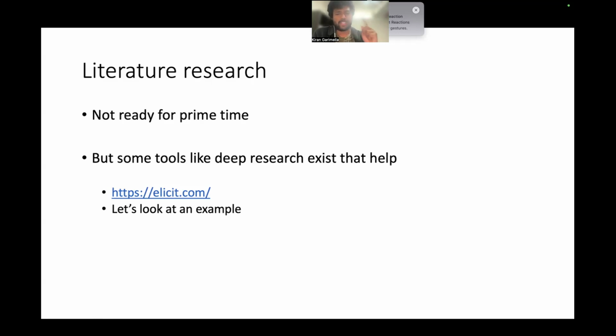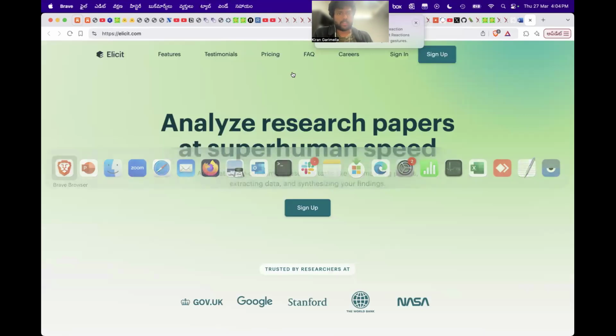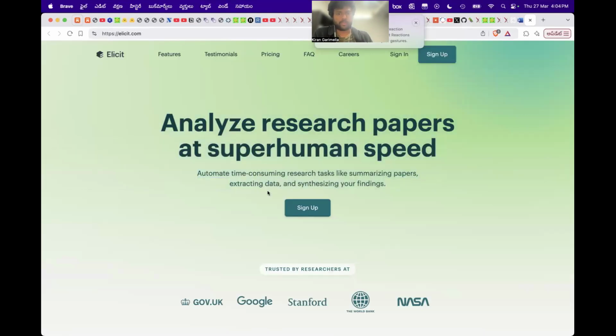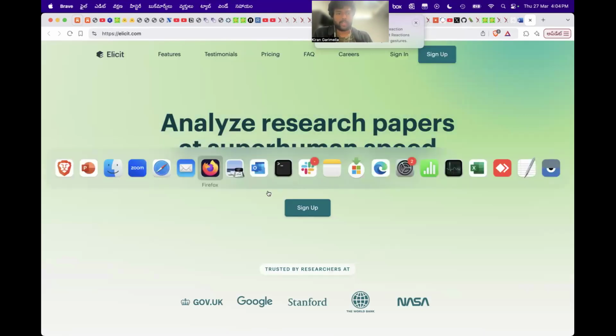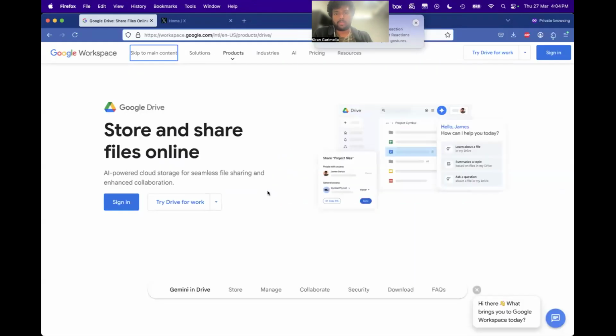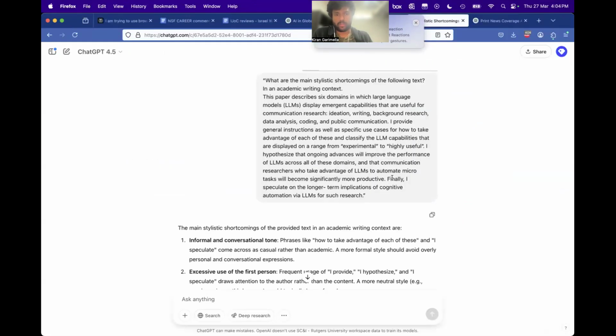Obviously, my animations messed up. So yeah, it's not really that good. But there are some tools like deep research that help. On ChatGPT and Gemini, both of these, there's deep research. Let's also look at elicit.com. Okay, so this is research papers, superhuman speed. Again, you need to take those with a pinch of salt.